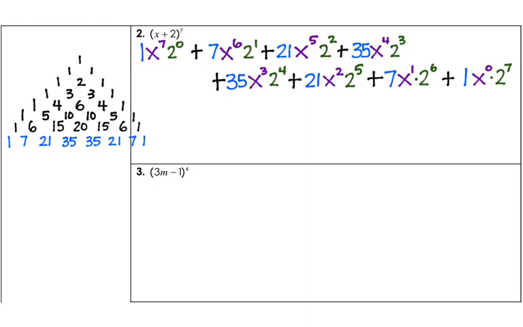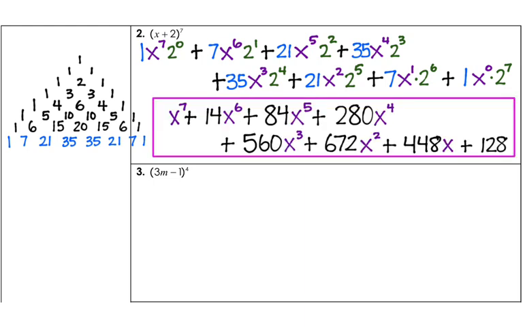Now we need to do some simplification. Again, anything to the 0 power we can just erase because that just means times 1. And the times 1 we don't need. The first degrees we can get rid of. But not only do we have that, but we have some multiplication to do. Here we have a coefficient of 7, and it's times 2 to the first. So that's going to be 7 times 2, which is going to give me 14. So we're going to clean this up, and we're going to multiply all of the numbers that we can. You can use your calculator and find the multiplication of each and every one of those terms.